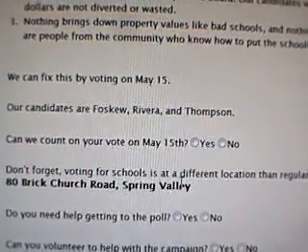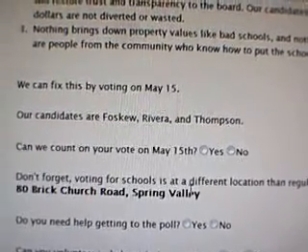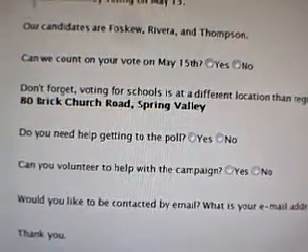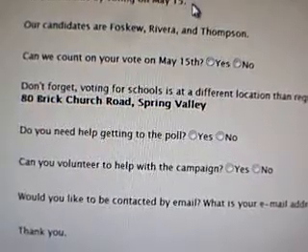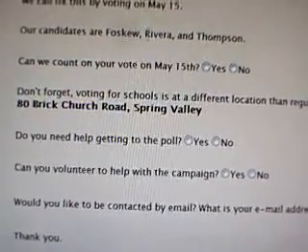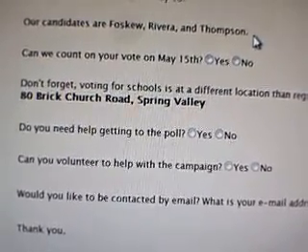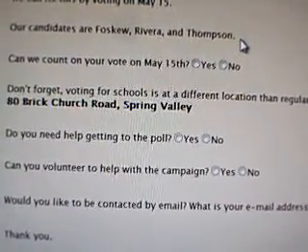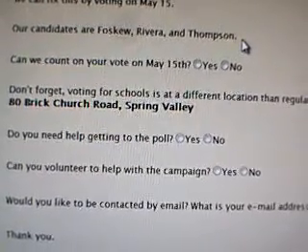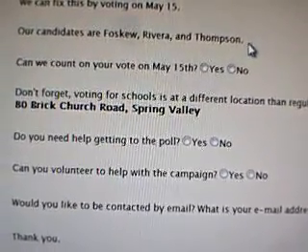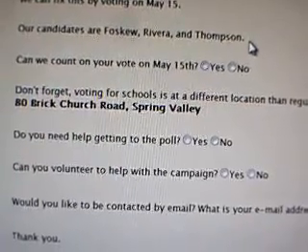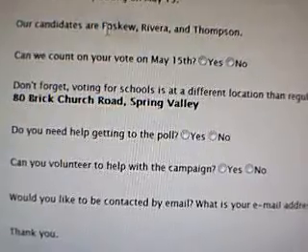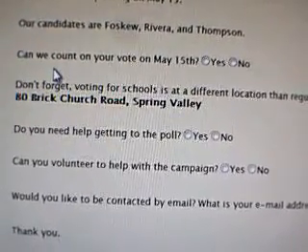So keep your conversation with the voter as short as possible and move on to giving them the information that they need to vote, which is that the election is on May 15th. The names of our candidates are Foscue, Rivera, and Thompson. Now you can find out more about the candidates right on our webpage, ccoer.com. That's Concerned Citizens of East Ramapo, abbreviated as ccoer.com. And then you can know more about these 3 wonderful people volunteering to run for school board.